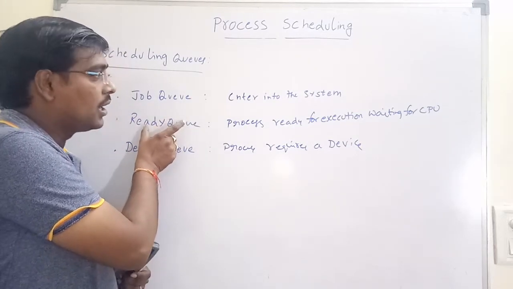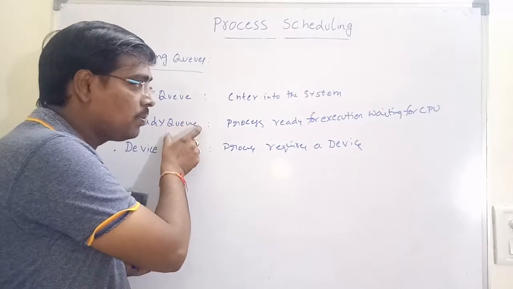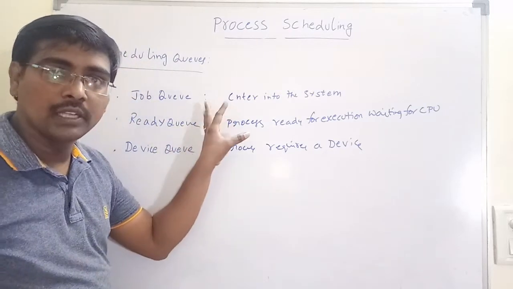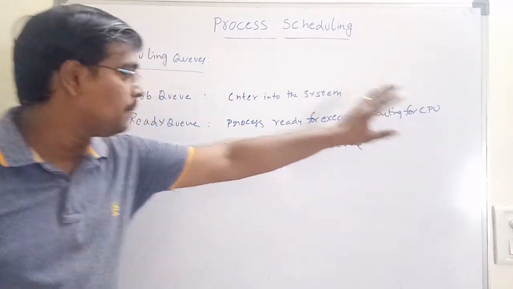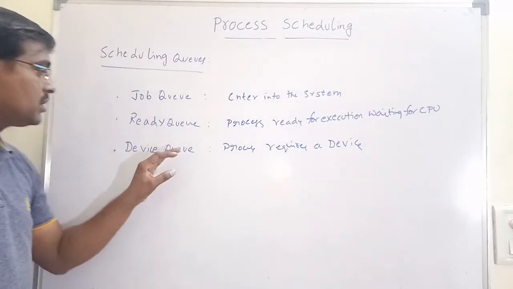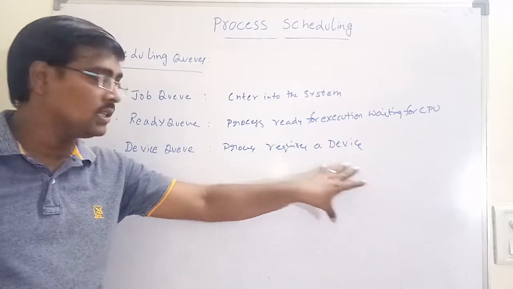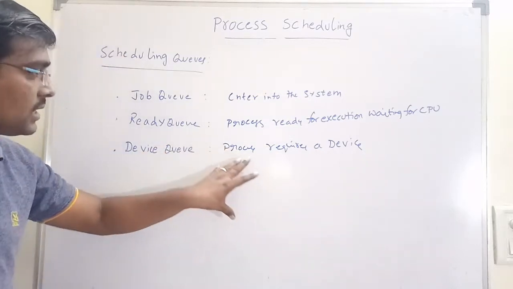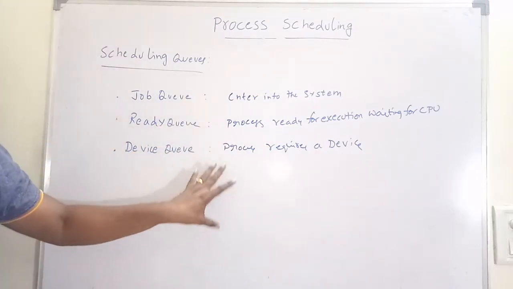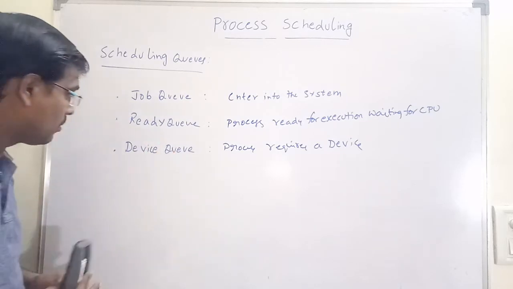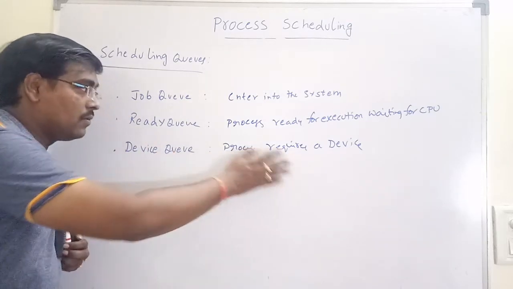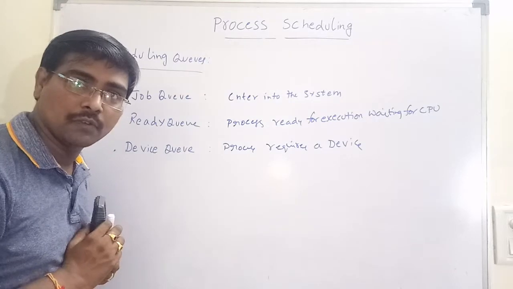That means the ready queue contains the set of processes that are ready for execution and waiting for the CPU only. Next, the device queue contains the set of processes that are requesting a device. These are the different types of queues.